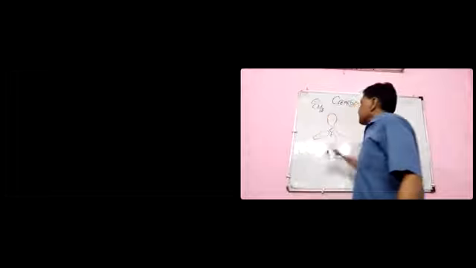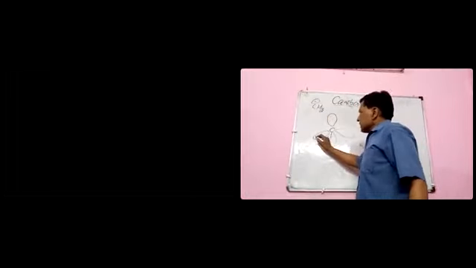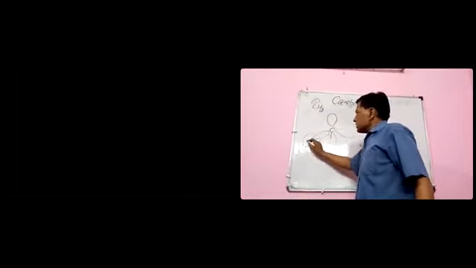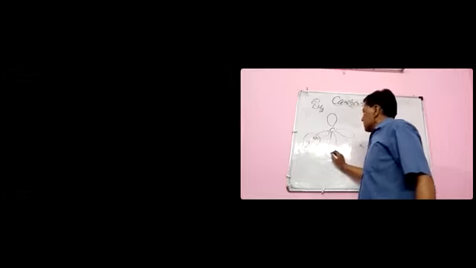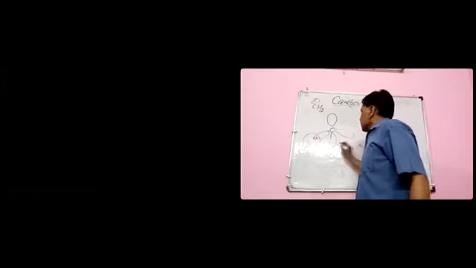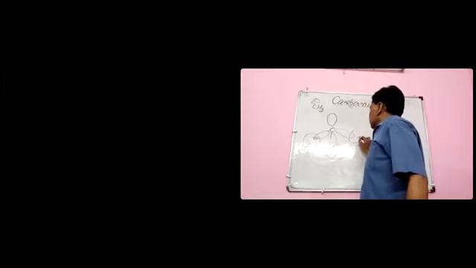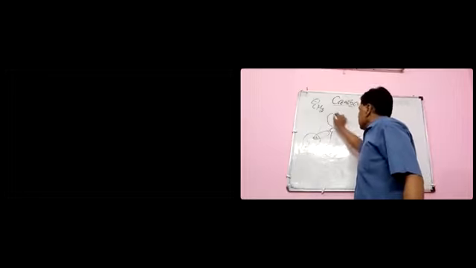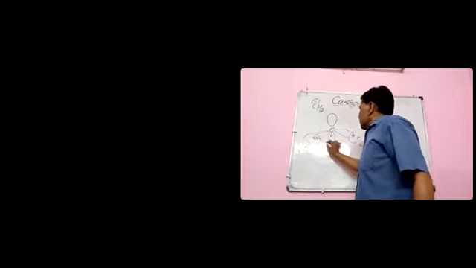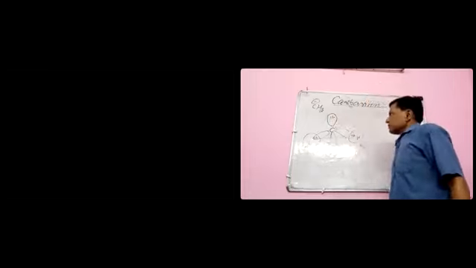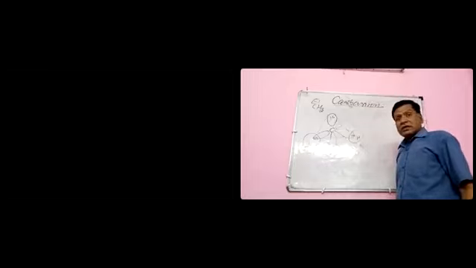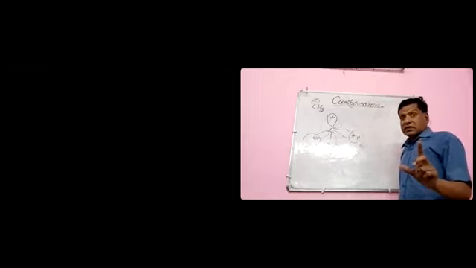Taking the example of this carbanion: here one hydrogen, here one hydrogen, here one hydrogen. And look here, one unpaired pair and a negative charge. This is one possible structure.